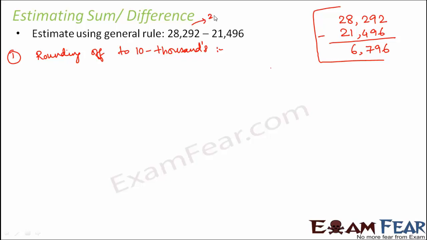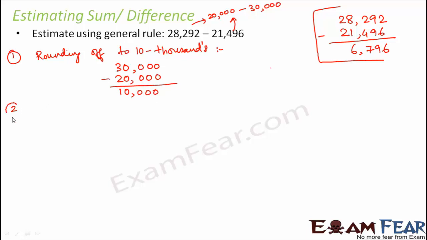To which one is it closer? It is closer to 30,000. So 28,292 can be approximated to 30,000. What about 21,496? This also lies between 20,000 and 30,000, but it is more close to 20,000. So this can be approximated as 20,000. So when you find the difference, it is 10,000.